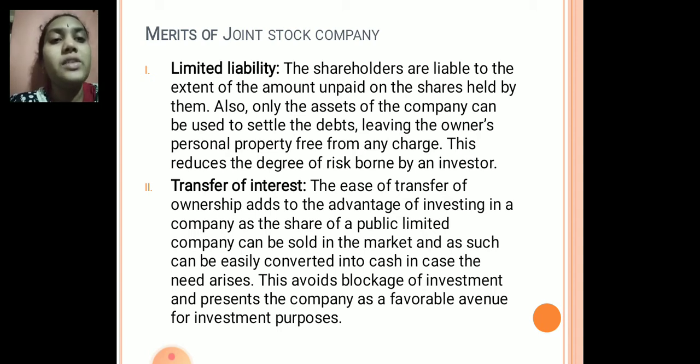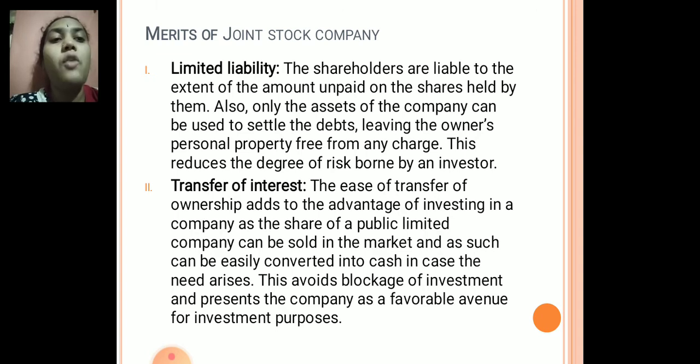The second is the transfer of interest. Yes, shares are freely transferable, that is, shares can be transferred easily by the shareholders. The ease of transfer of ownership adds to the advantage of investing in a company. It is not only limited liability that adds an advantage of investing in a company.